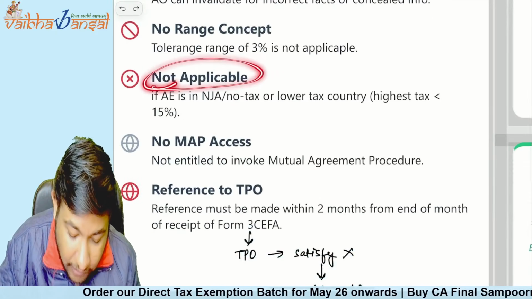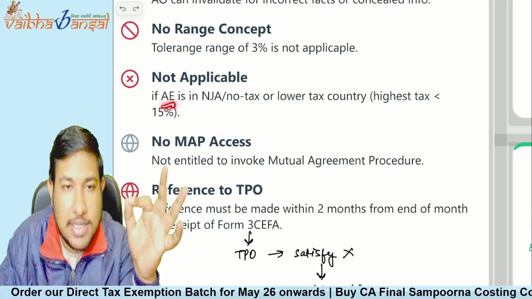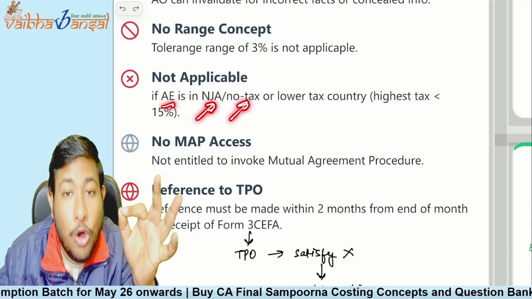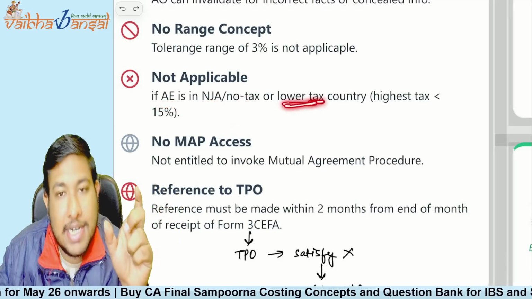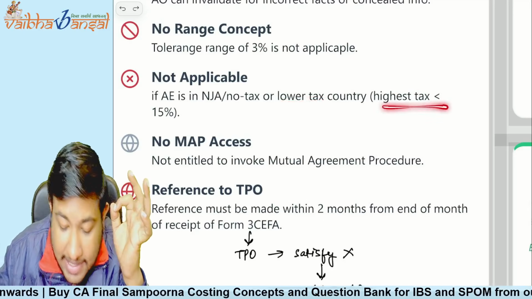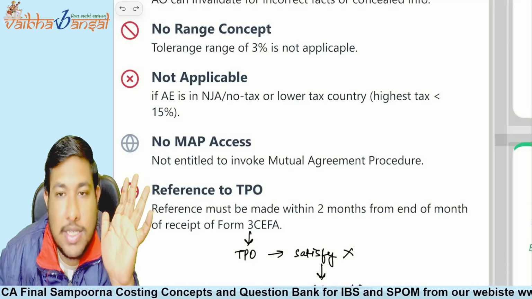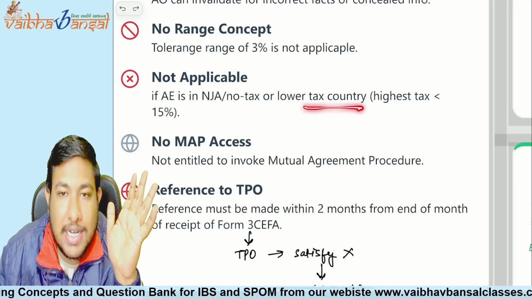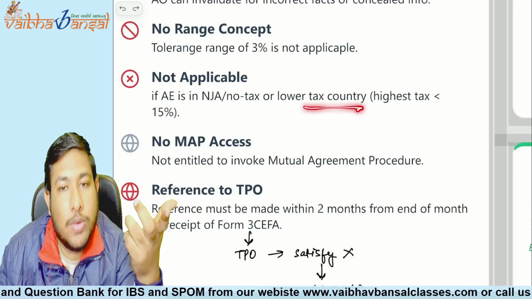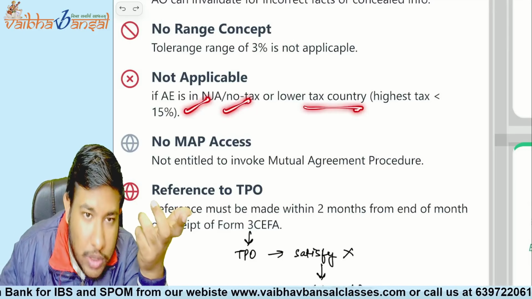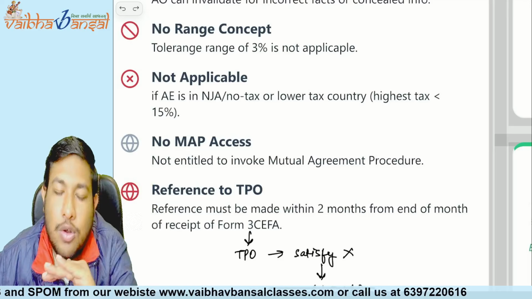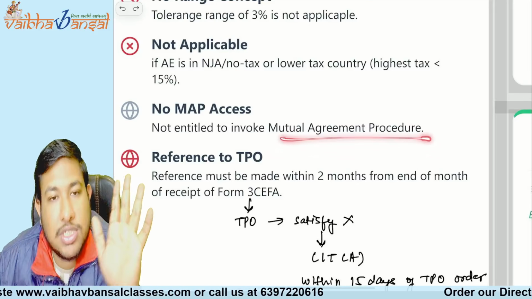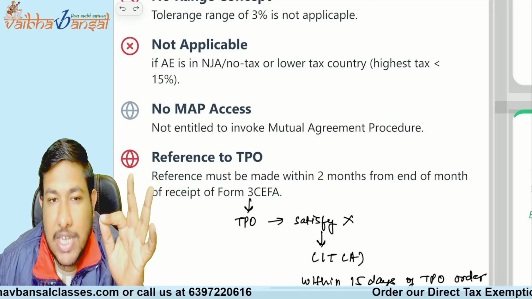And if your AE is established in a not notified jurisdictional area or a no tax zone, or in a country where a lower tax rate is applicable, what is the lower tax rate? Where the highest tax rate is less than 15%, we will assume it is a lower tax country. In that case the safe harbor rules are not applicable, and the no map access will not be given. Mutual agreement procedure will not be applicable if you are opting for the safe harbor rules.